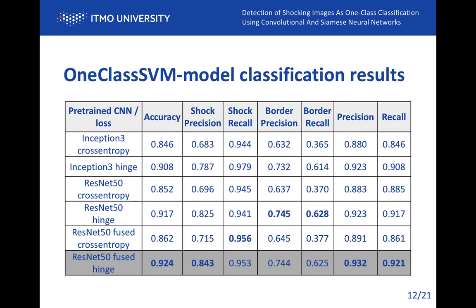First, we decided to use the top layer of a pre-trained CNN as features for a one-class SVM. We found out while training these networks that replacing the cross-entropy loss function with a hinge loss function gives a significant increase in quality for OCSVM. This model is primitive and cannot handle boundary images well enough. OCSVM trained on the features of ResNet-50 fused with hinge loss showed the best result.